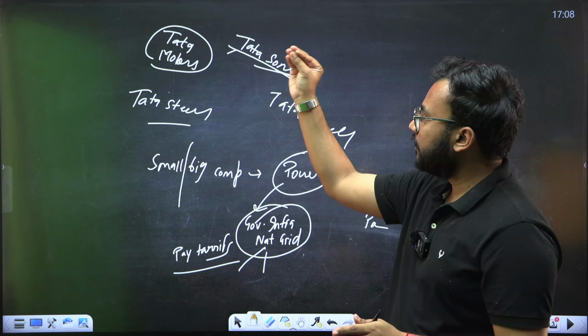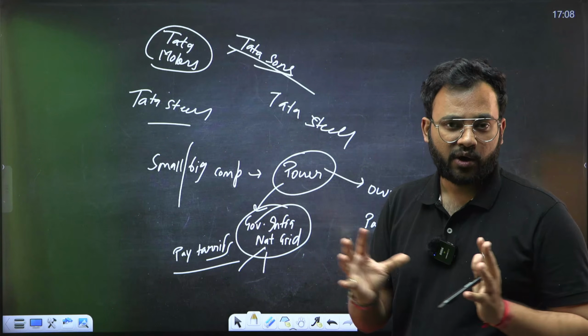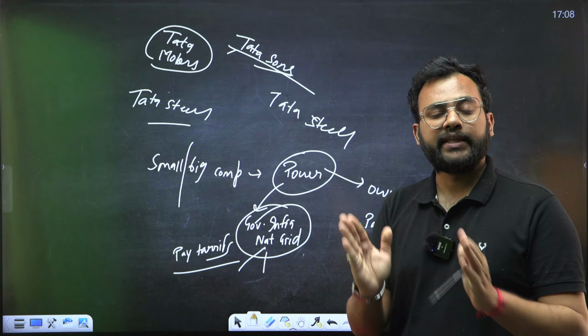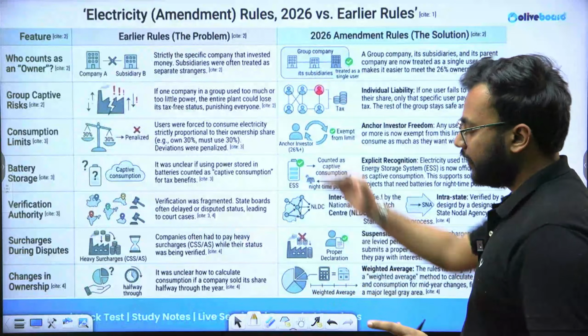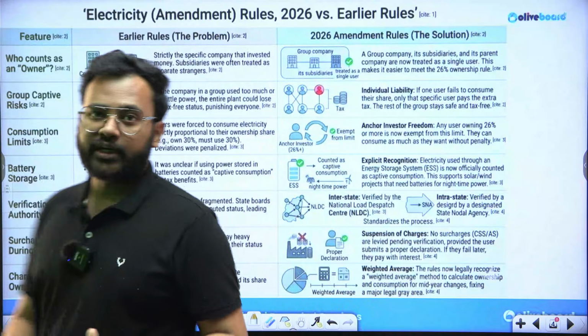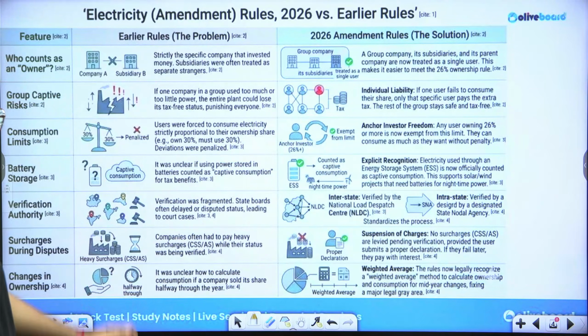Now all the parent company, the holding company, the subsidiaries are going to be counted as one, and they can be exempted by this tax regime. So in order for you to understand this very clearly, I have made this particular table of what the earlier rules were and what the recent amendment has basically changed.